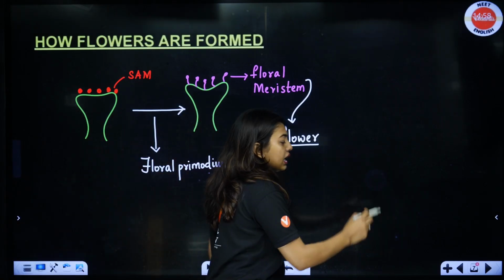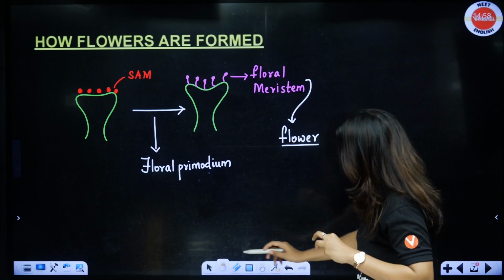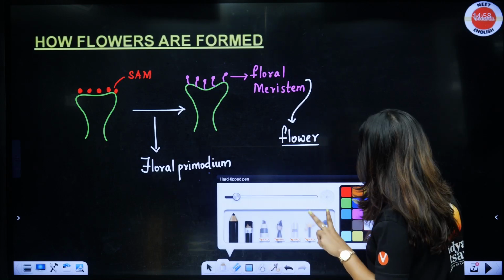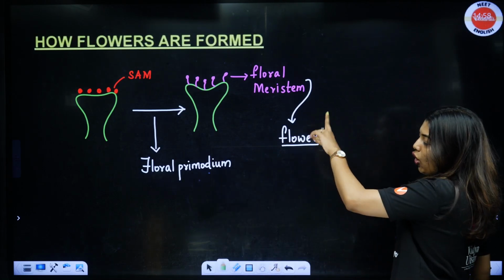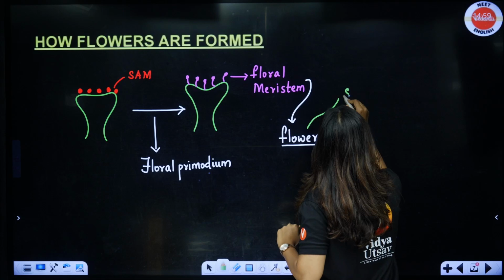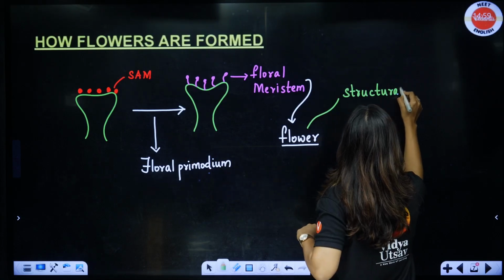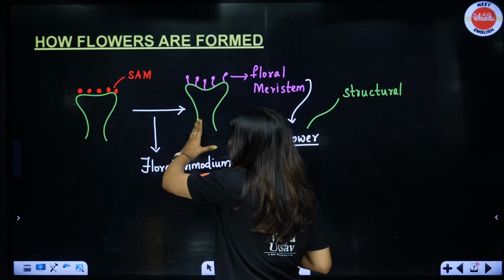Now, this is how the flower formation happens. Before the actual flower formation, please do understand that the plant has done two things. The plant has already changed itself structurally. Structural changes can be seen. Can you see structural changes? Yes, ma'am. And not only that, how did this happen?